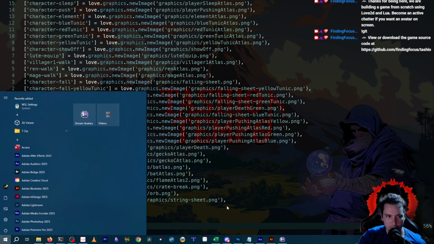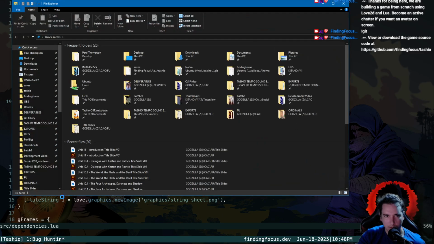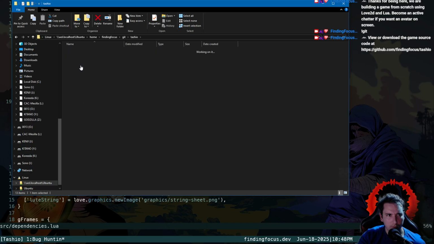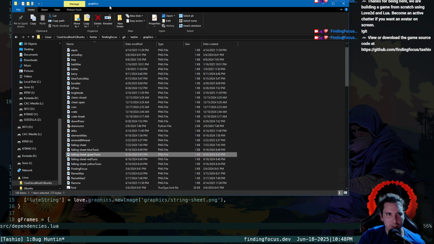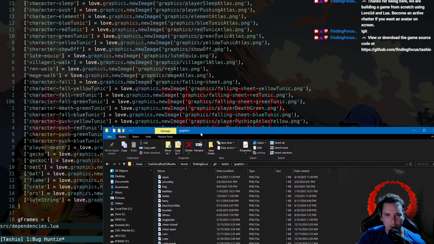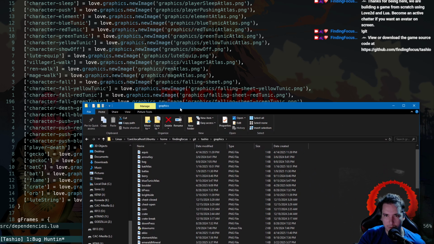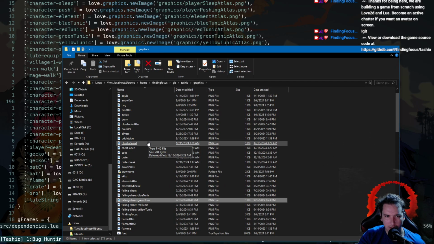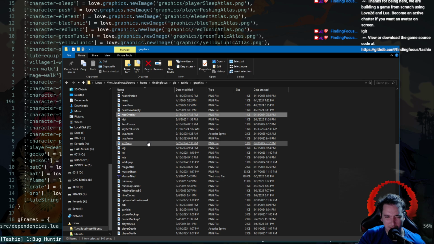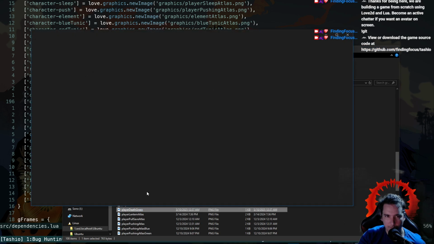Let me just make sure we have these. So we have falling sheet, green tunic. Character death and fall. So falling sheet, green tunic we have, and then we should have player death green. Player death green. We do have it.